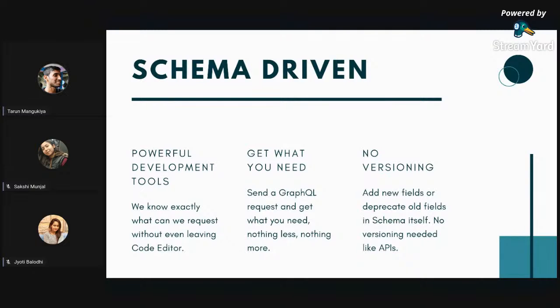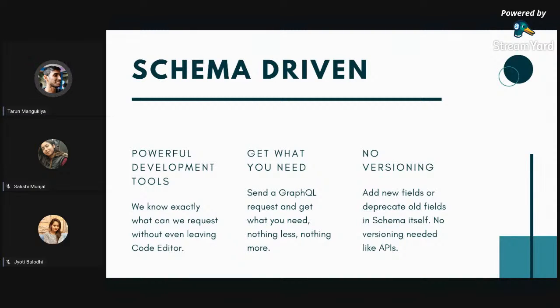First thing is powerful development tools. As I told you, when we make an API call, we do not know what the output will be, or what variable names the backend developer might be returning. The problem with that approach is that you have to ask a backend developer, give me this data or that data and so on. And again, you do not know anything, so you make an API call, and then you check whether that response is proper or not.